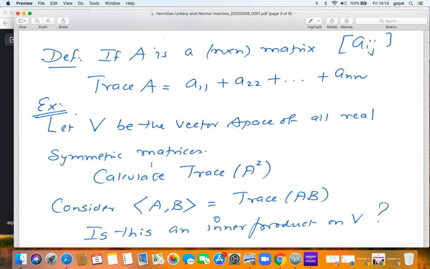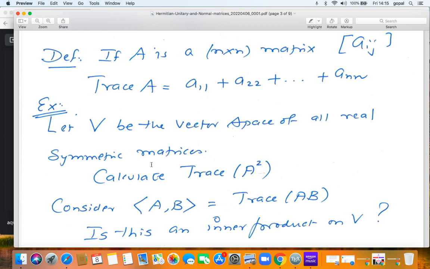Please investigate. Write down the entries of A squared. You can do it for 3 by 3 matrices if you like. If you're more comfortable working with 3 by 3 matrices, go ahead and do it. But write down the trace of A squared and answer this question. Is it true that if the trace of A squared is 0, then A must be 0? True or false? Trace of A squared equal to 0 if and only if A is 0.